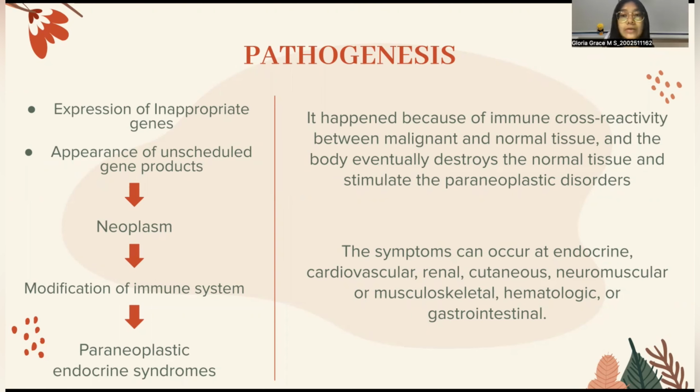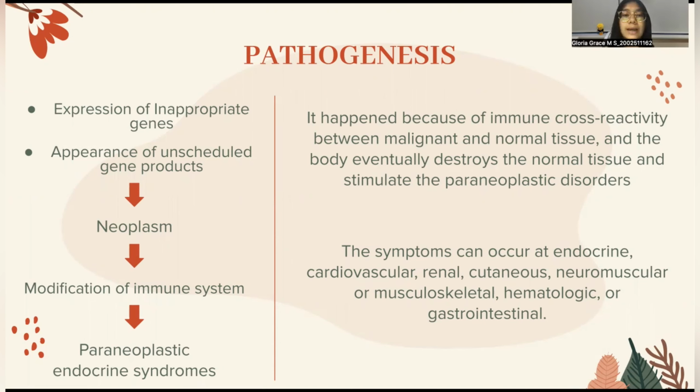It happens because there is immune cross-reactivity between malignant and normal tissue. Moreover, the tumor secretes hormones, peptides, and cytokines that lead to this disorder. The body will release antibodies to bind and eliminate tumor cells. However, cross-reactivity can happen and eventually destroys the normal tissue and stimulates paraneoplastic syndrome.